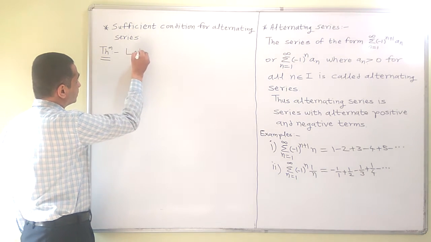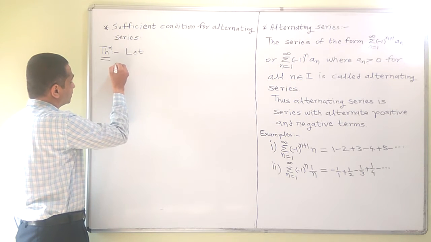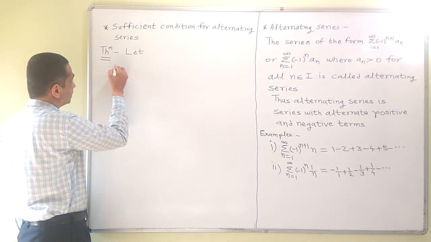Let two conditions be satisfied by the sequence an.